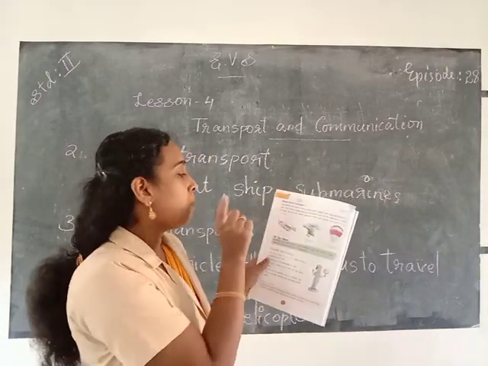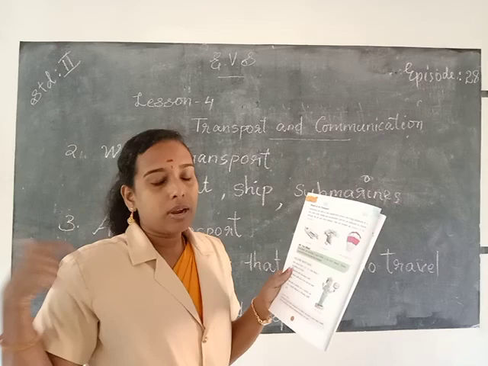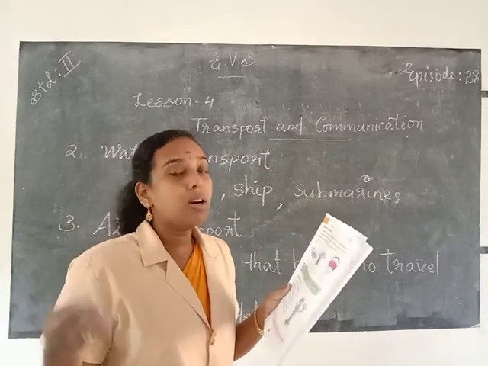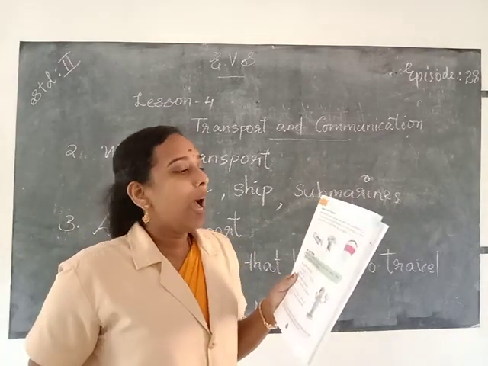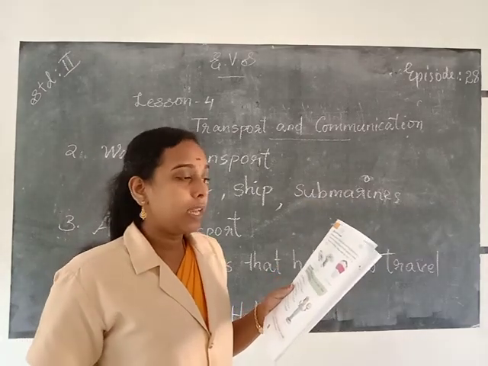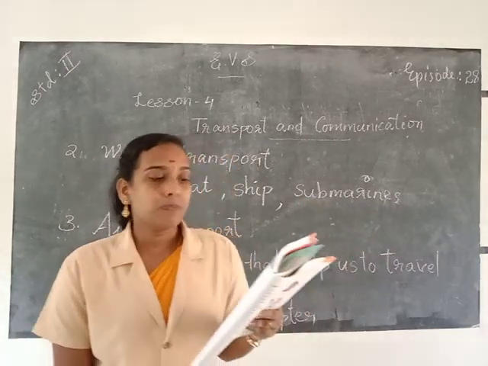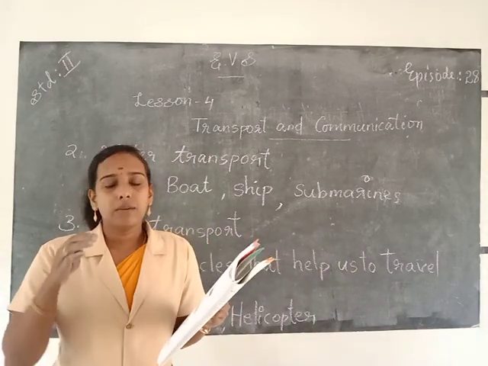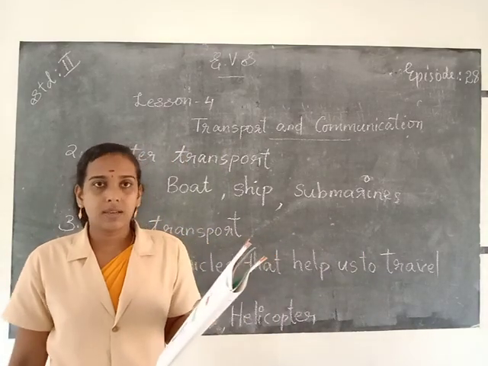And we use an aeroplane to travel from one place to another or to cover long distances. And a helicopter and hot air balloons are means of air transport which are used to travel by air over short distances.